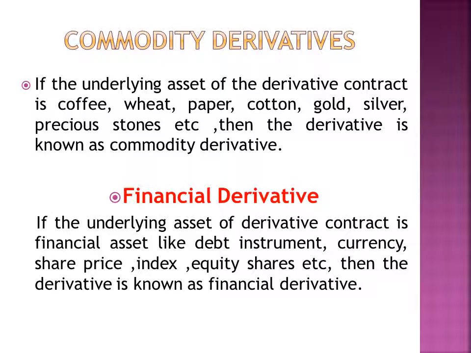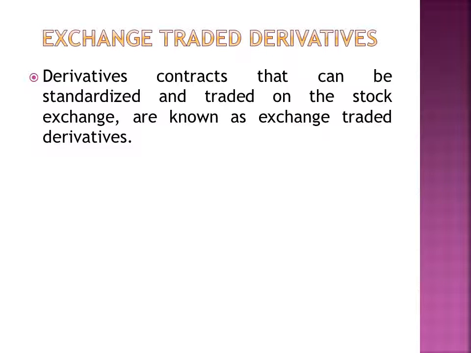The underlying asset of the derivative contract is a financial asset. That is, the derivative price will depend upon a certain financial asset, for example, a debt instrument, currency price, index, equity shares, etc. Then the derivative is known as a financial derivative. For example, if the underlying asset of the derivative is shares of Tata Limited, then it will be known as a financial derivative.